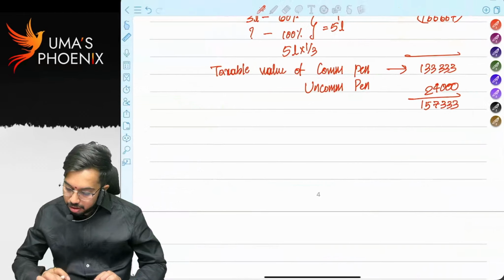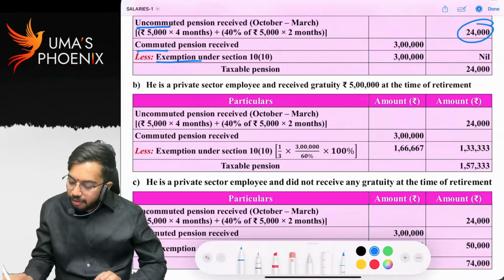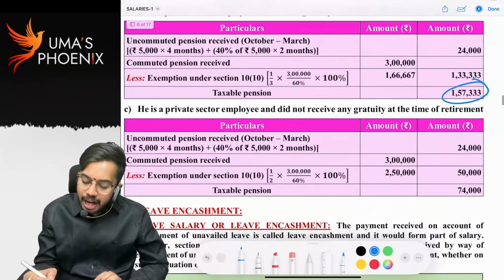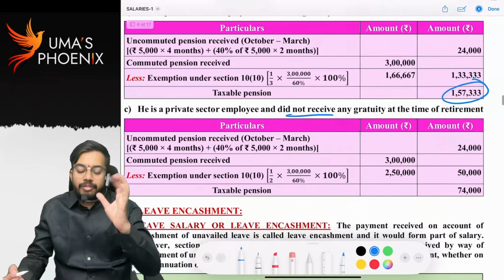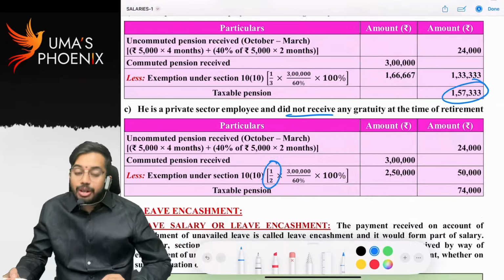If he is not receiving gratuity, then in place of 1 by 3, we will consider only half. So this is homework, you try.